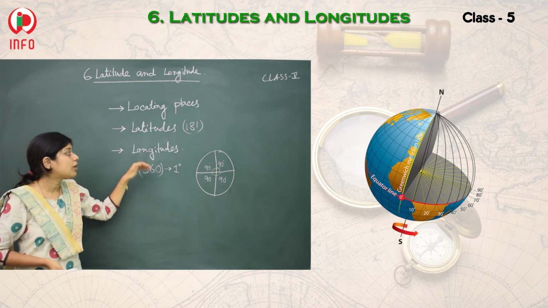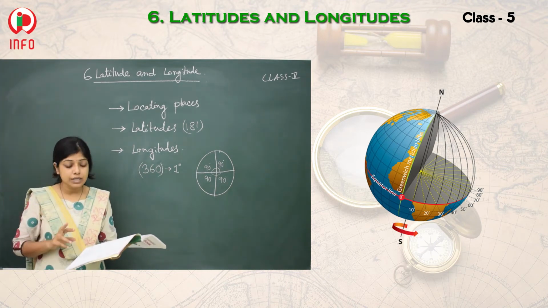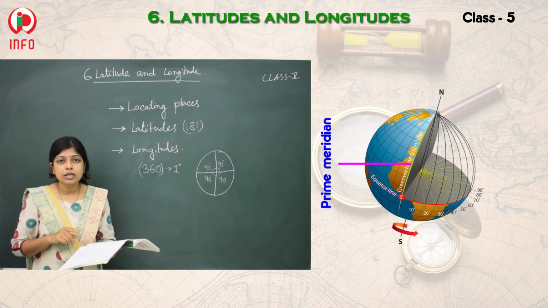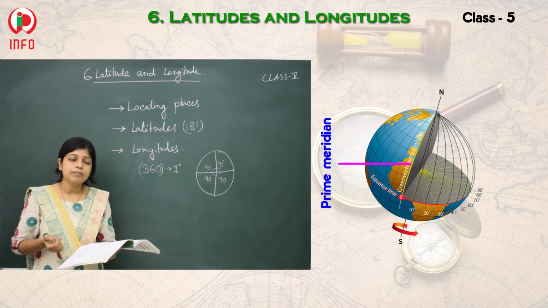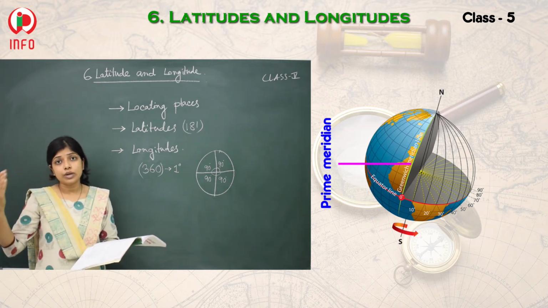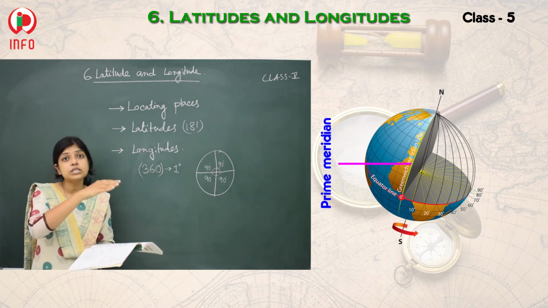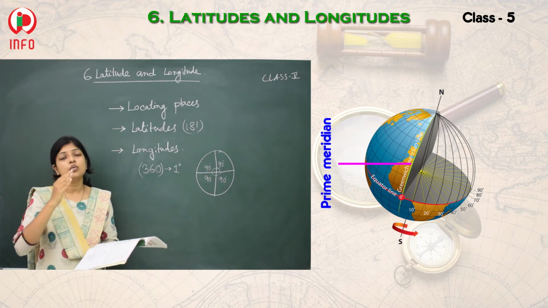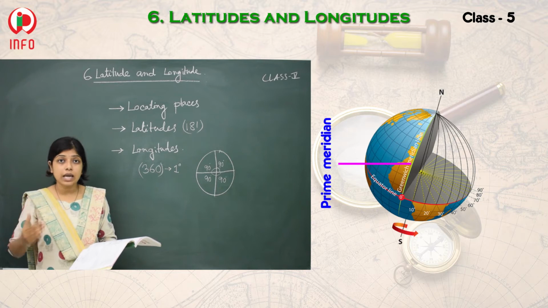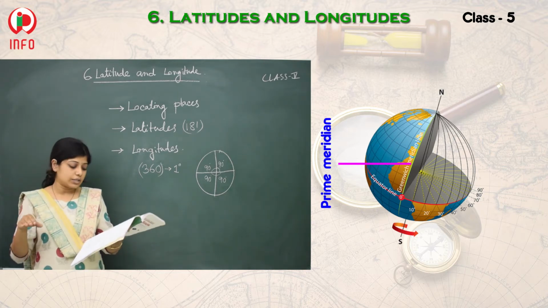And what about the longitude? I have told you already that that one is the prime meridian. That one is 0 degree. The prime meridian is situated at 0 degree, and all the longitudes on the west side of the prime meridian are called the west longitudes, and the longitudes situated on the east side of the prime meridian are called the east longitudes.